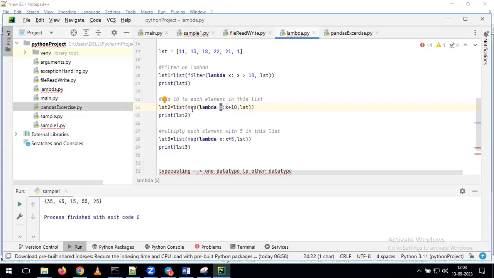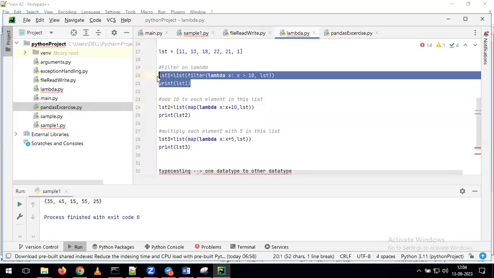For that reason, we are applying the map function. What will the map function do here? It is applying this lambda function on each and every element present in the list. With that, it is performing this addition operation on each and every value. With that, you are getting the data. But my requirement is, after getting the data, I want to add all those elements into one more list. For that reason, we are using the list function. This list function will take all the values we are getting with the help of the map function. With that, it will create one more list. With that, you can get the output. Let's see the output here.